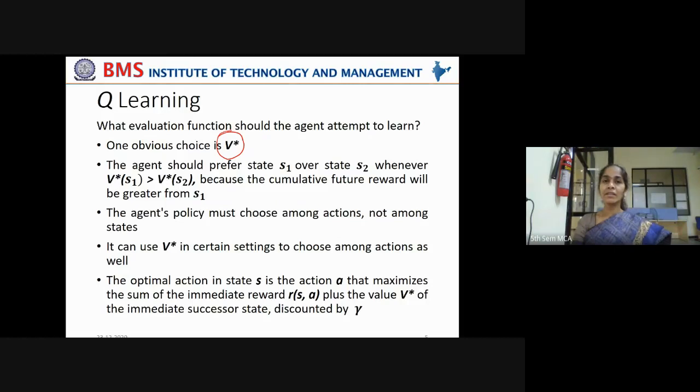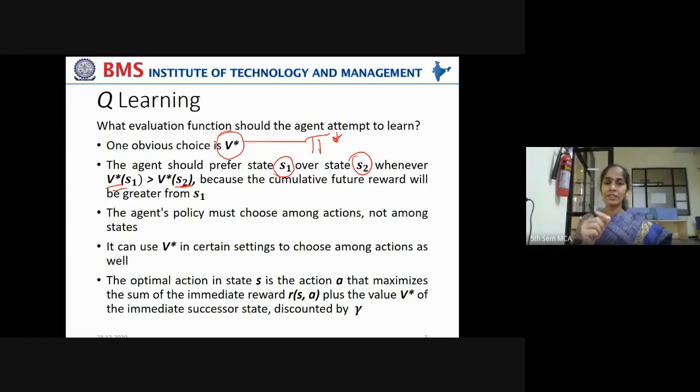V star is the value of rewards accumulated by following the optimal control policy pi star. That is one way to calculate the evaluation function. Now the agent should prefer state S1 over state S2 whenever the accumulated rewards with state S1 is greater than with state S2.